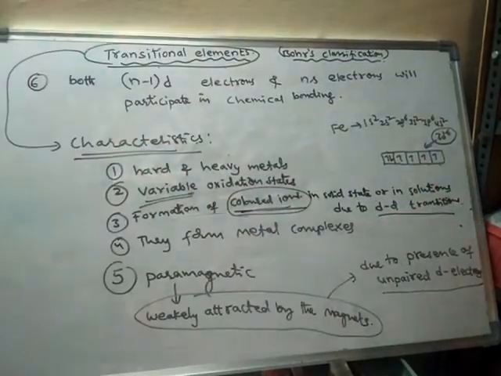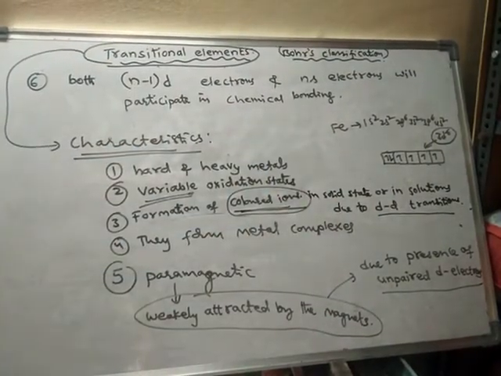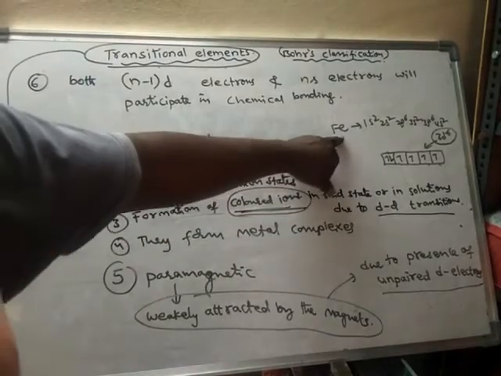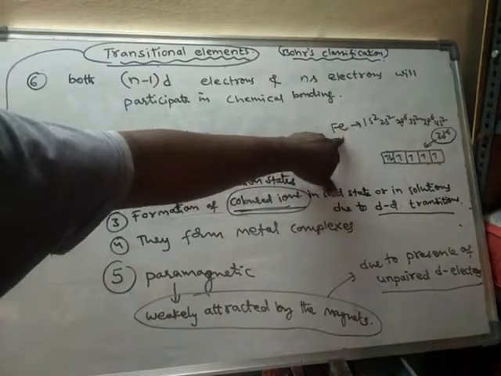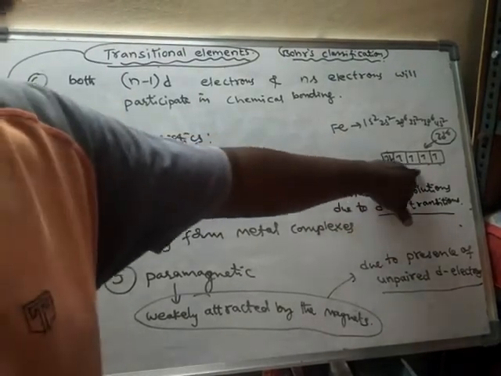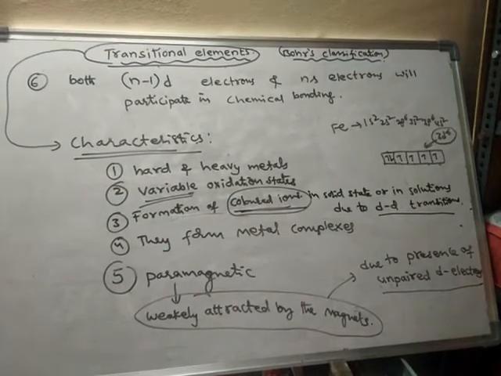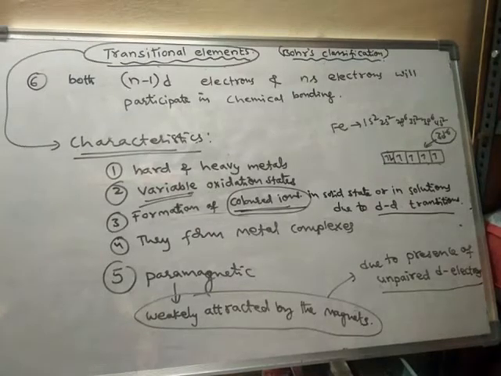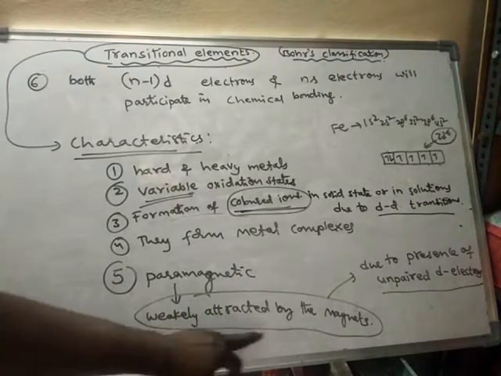Due to the presence of 4 unpaired electrons, iron is attracted by the magnet, showing paramagnetic or magnetic nature. If more unpaired electrons are present, they are strongly attracted by the magnet; if fewer, weakly attracted. Paramagnetic means weakly attracted by the magnet.